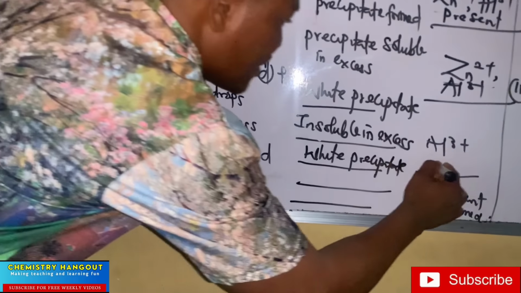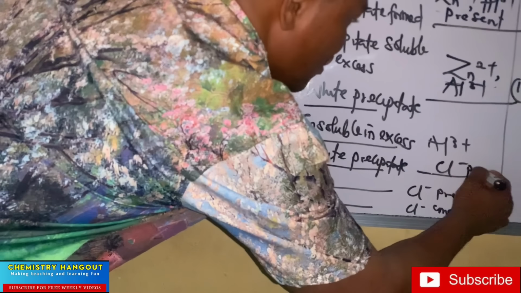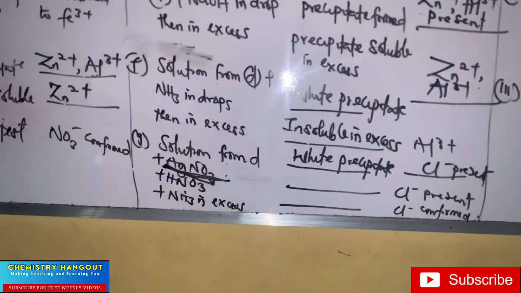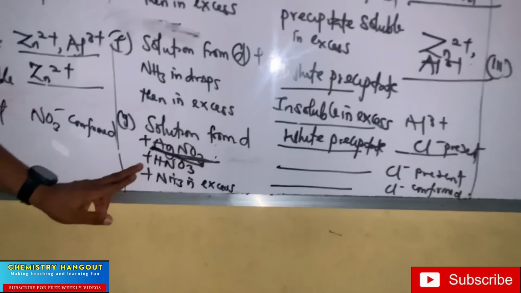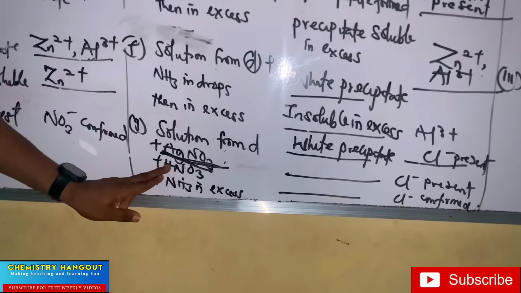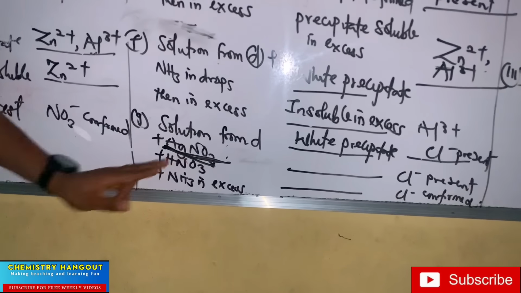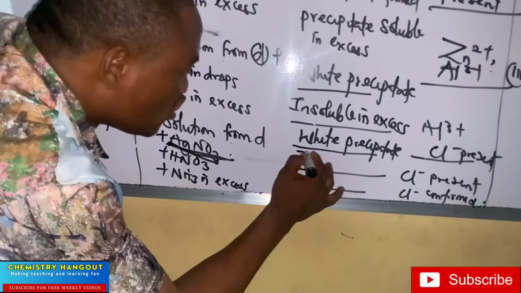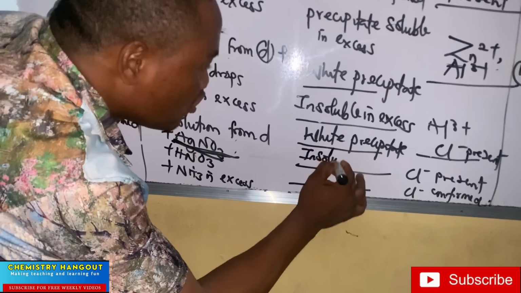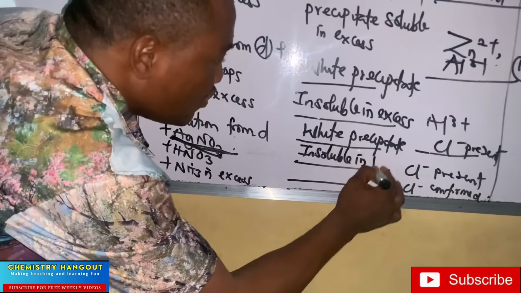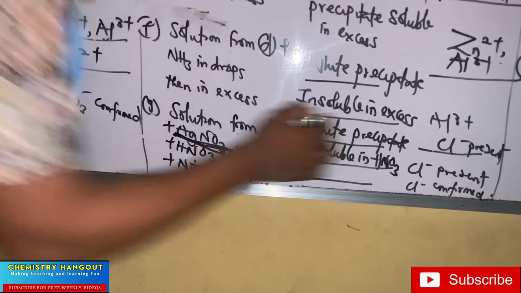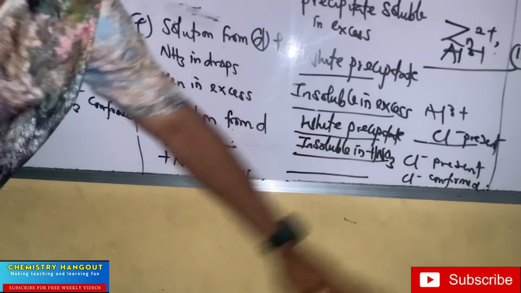You are going to have a white precipitate, and this is what is present. So if we go further and add HNO3, did you see that? It is insoluble in HNO3. Please note all these things. If it is insoluble in HNO3, it is chlorine that is present.